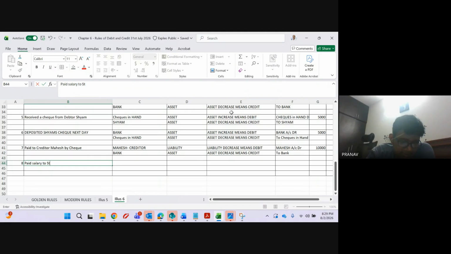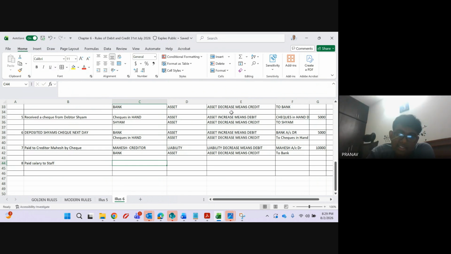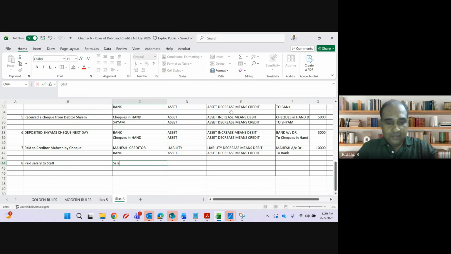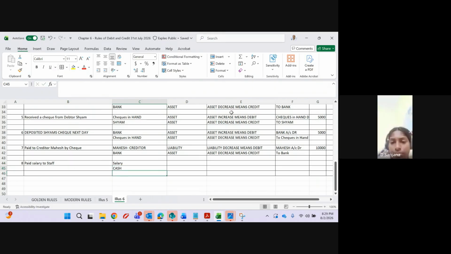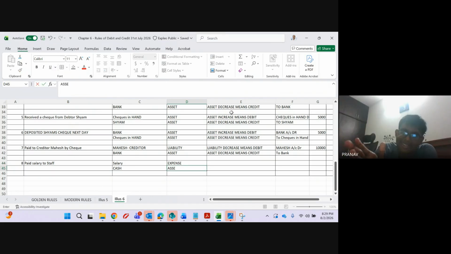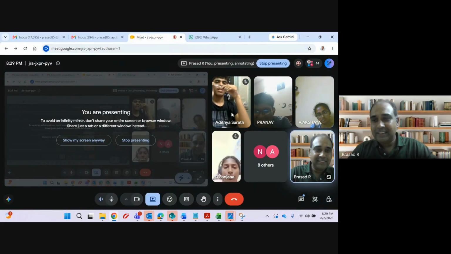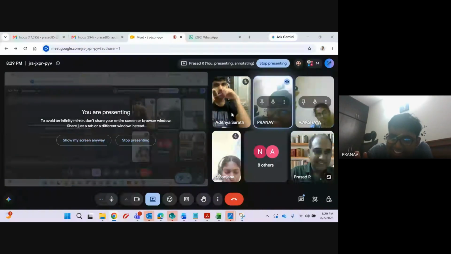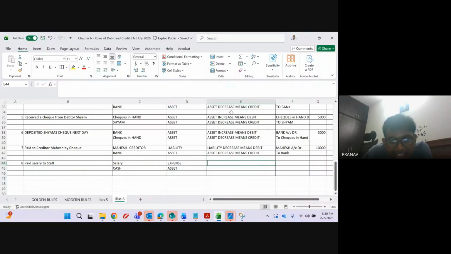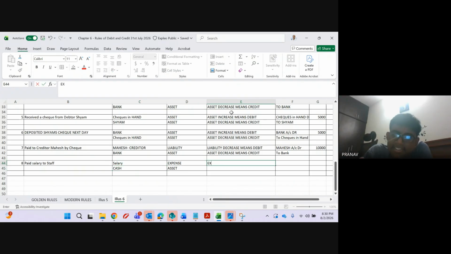Their salary staff of rupees 20,000. Okay, so two accounts are involved: Salary and Cash. Salary is an expense. It is not your salary; it is the salary which is paid by the business. So salary is an expense. Expense increases means debit, and asset decreases means credit.